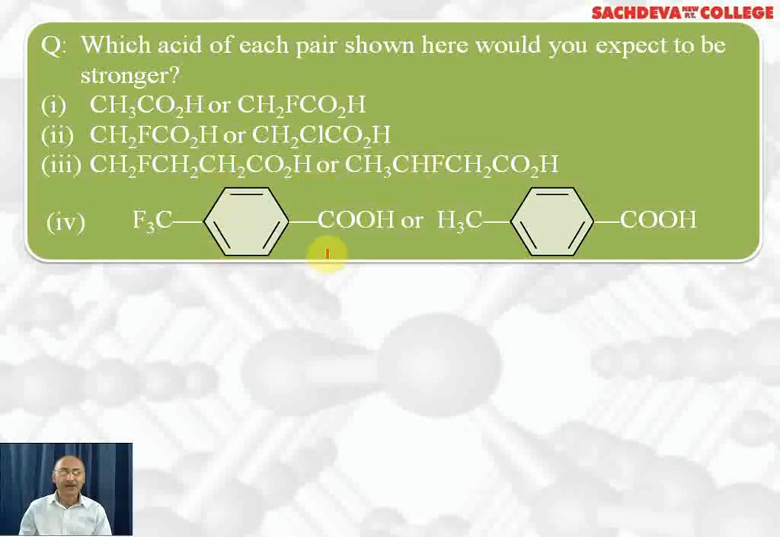Here we have para-trifluoromethyl benzoic acid and this is para-methyl benzoic acid. The methyl group is electron releasing, will destabilize the benzoate ion and therefore it is less acidic. But the trifluoromethyl group is electron withdrawing, will stabilize the benzoate ion formed, making it more stable. So this is more acidic than this one.